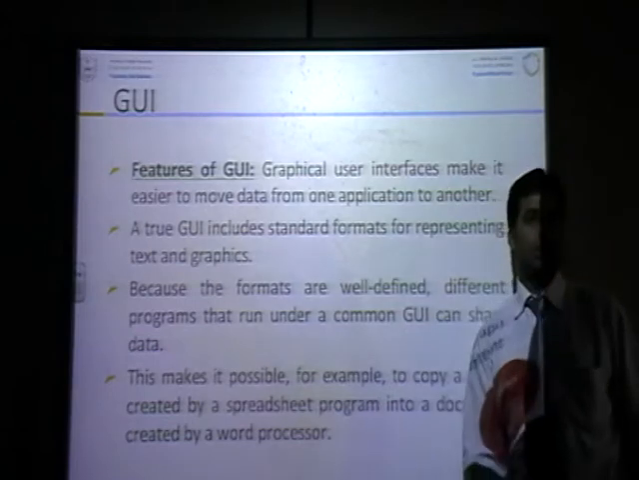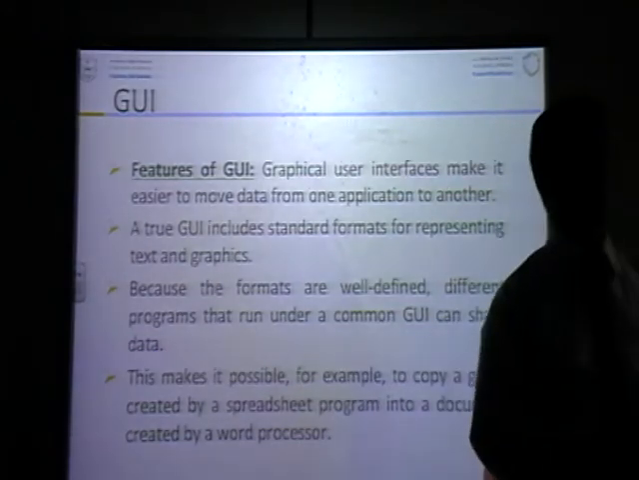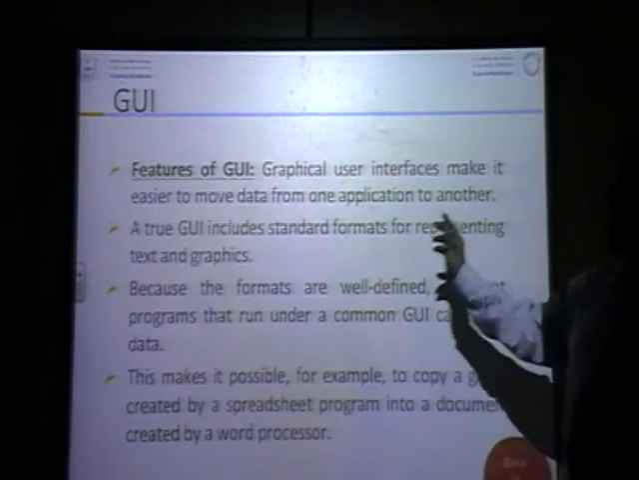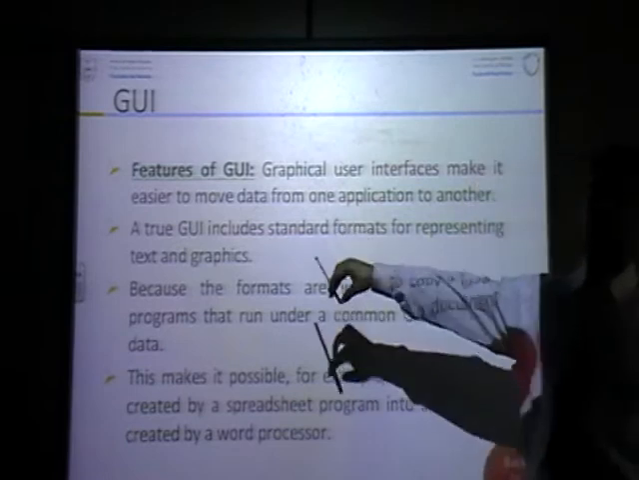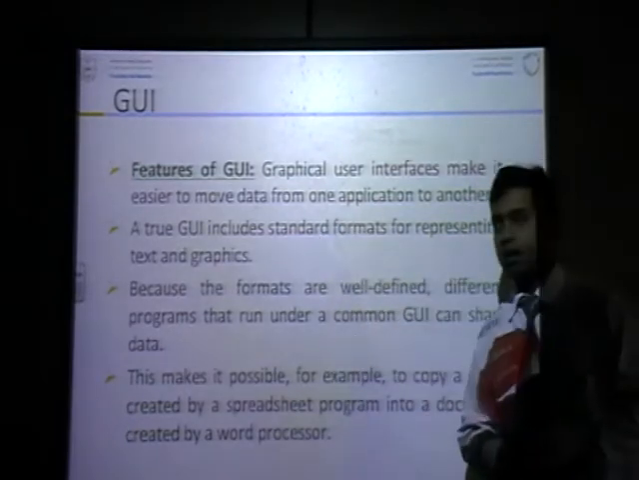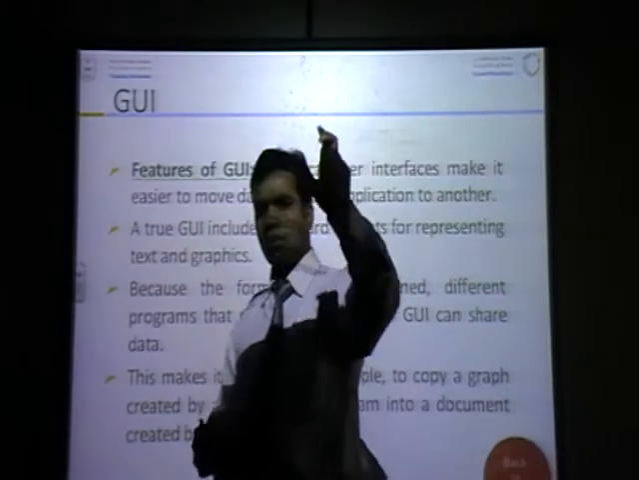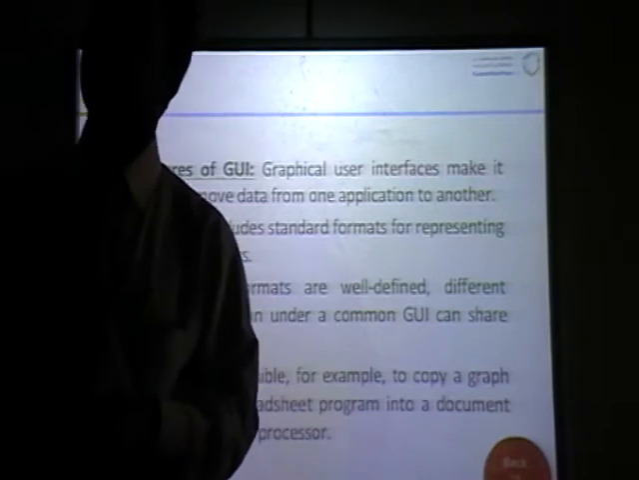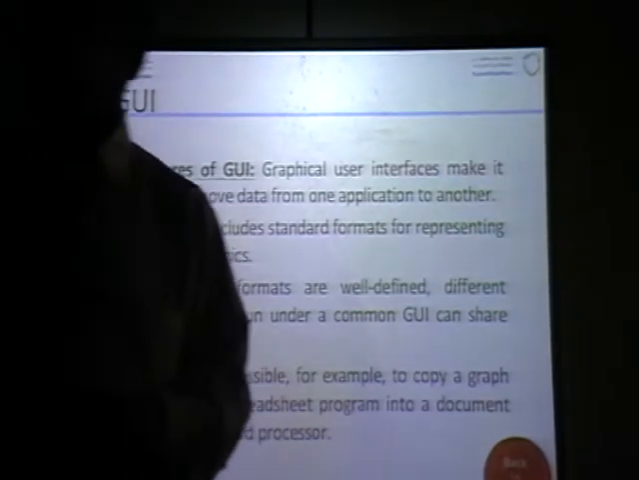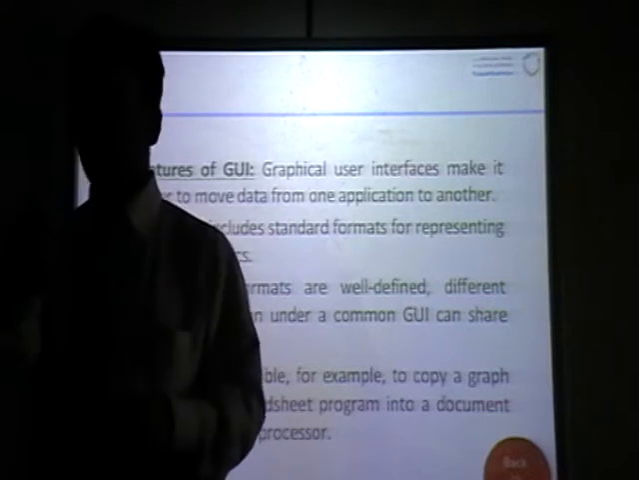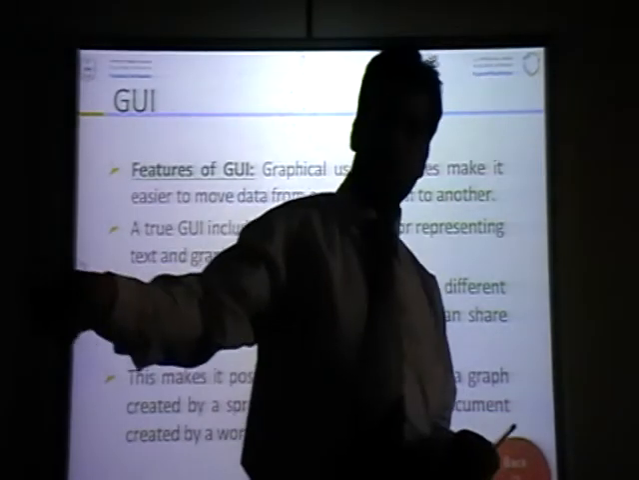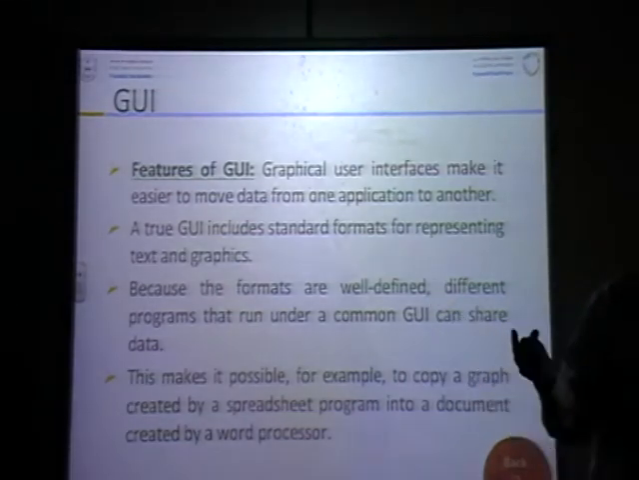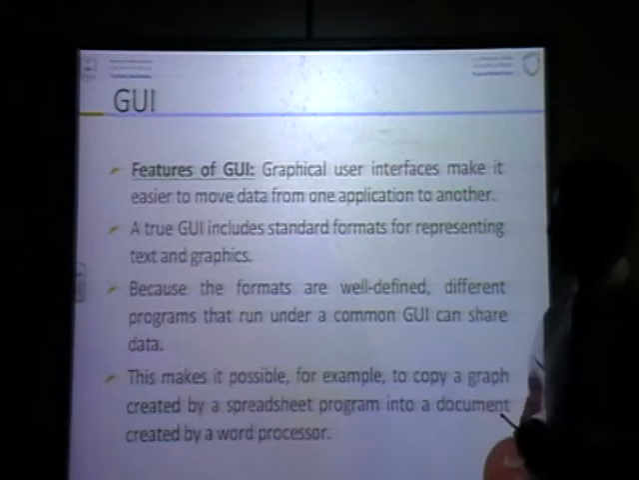Feature of GUI. How do you know it is a graphical user interface? It makes it easy to move data from one folder to another folder. For example, in your computer, there are C drive, D drive, E drive, F drive, many drives. There are some files in C drive. You want to put them in D drive. You don't need to give any command. Just click and drag it. From F drive to D drive, just click and drag it. Copy, paste, cut, very easy in the GUI.